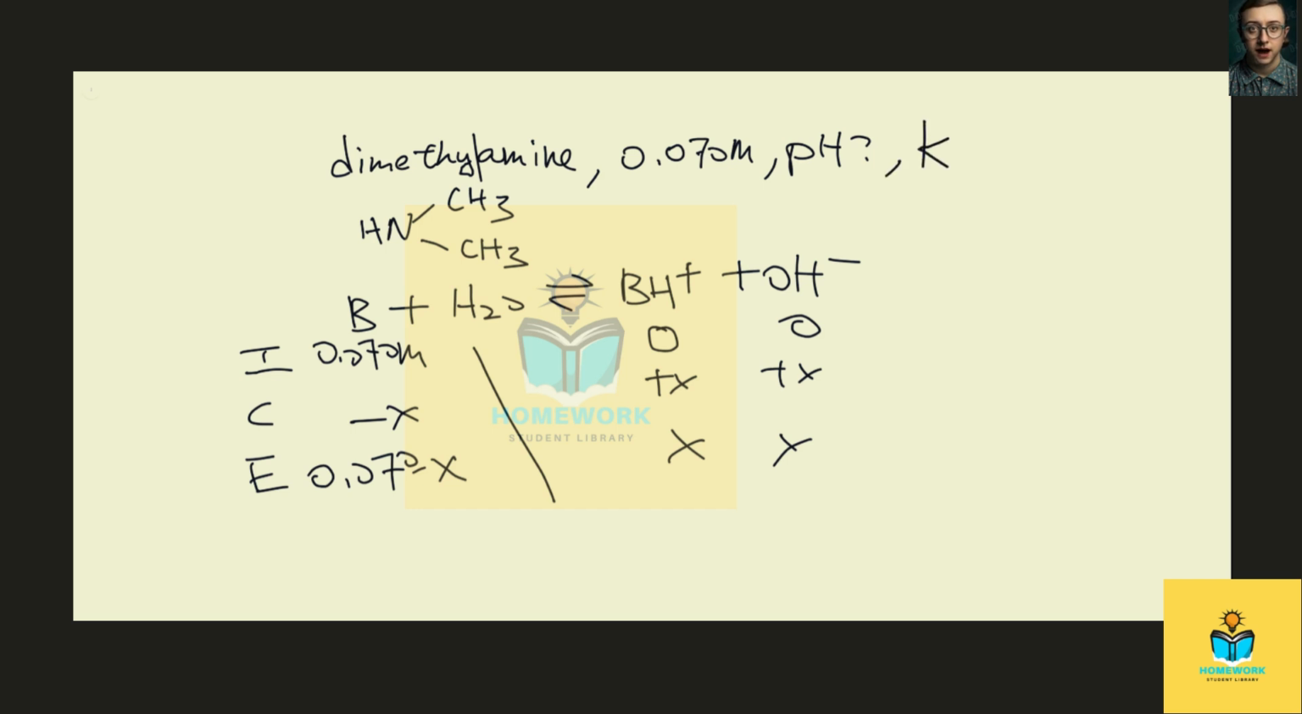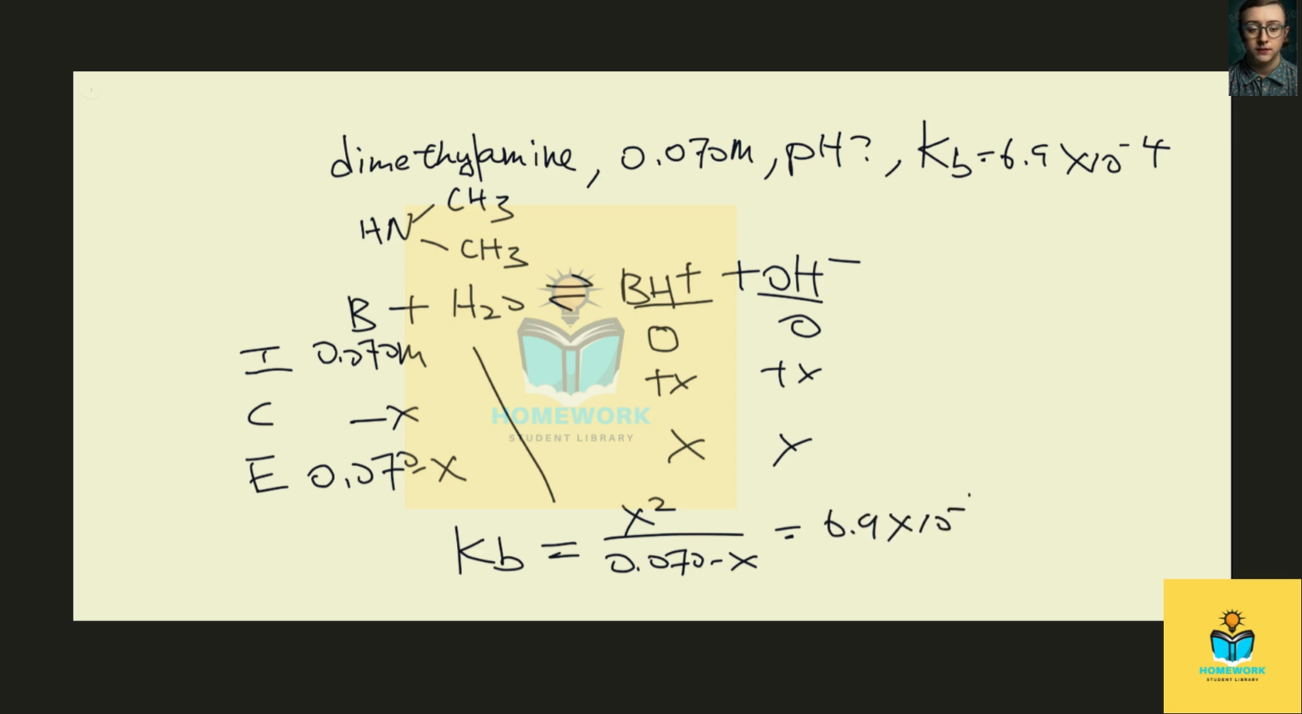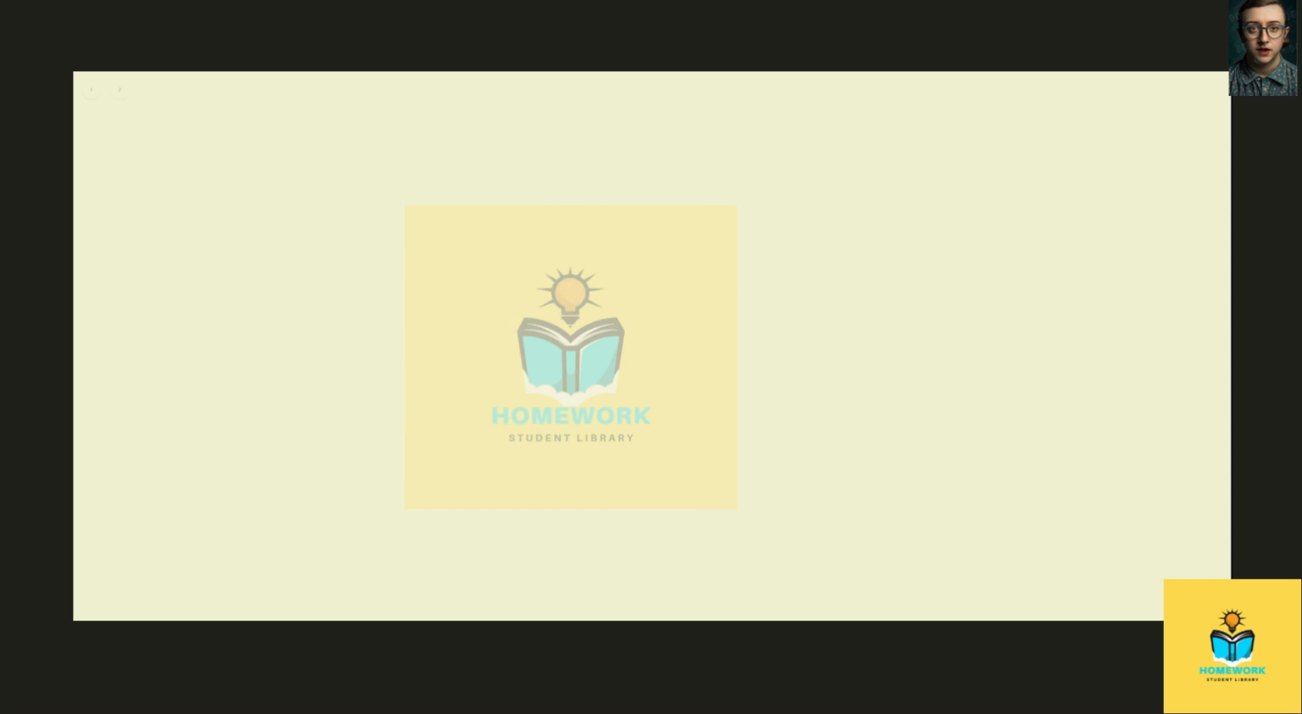Okay, so the Kb, you should be able to find that it should be equal to 6.9 times 10 to the negative 4 from your textbook. And then you can write the Kb expression, which will be equal to the product of the concentration of our products, so x squared, divided by the concentration of our reactant, and this will equal 6.9 times 10 to the negative 4. Okay, so we just have to solve the quadratic equation for x, and then we should be able to find the concentration of hydroxide.